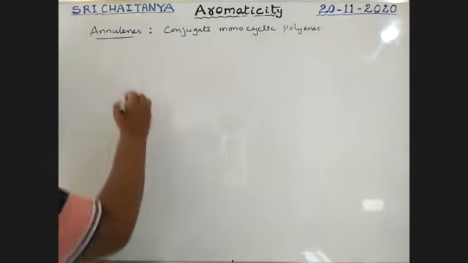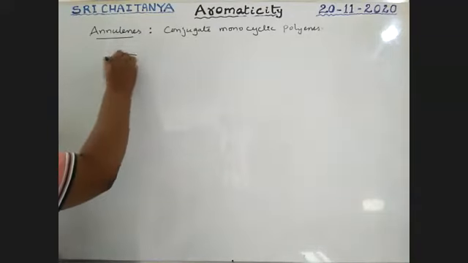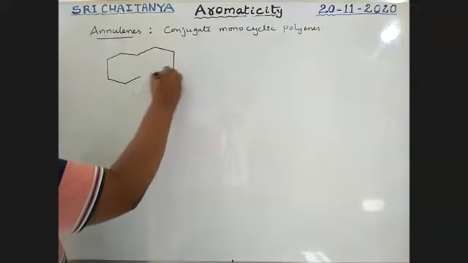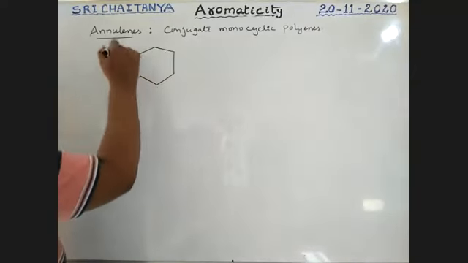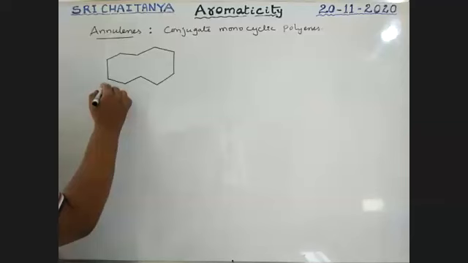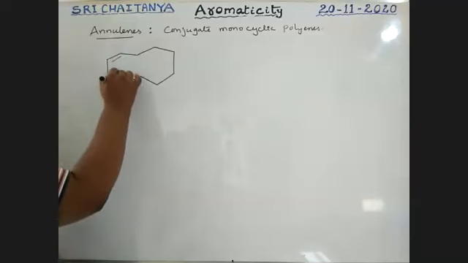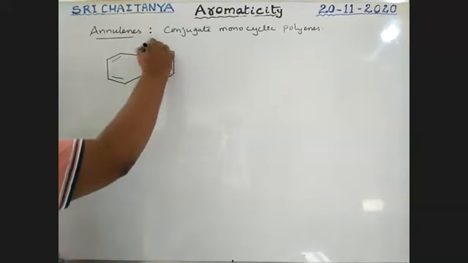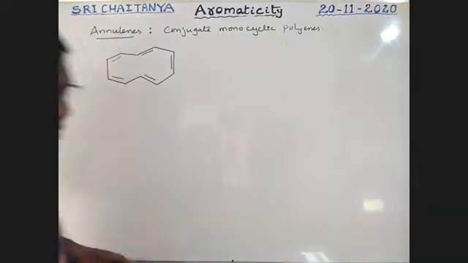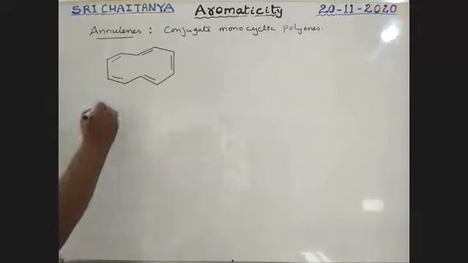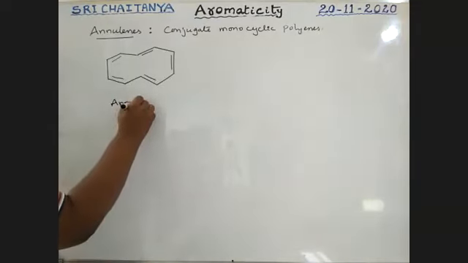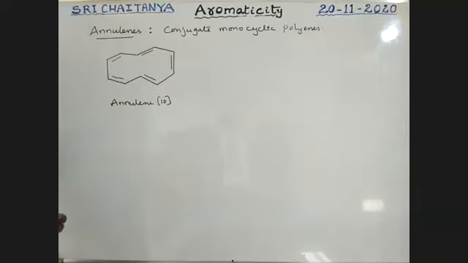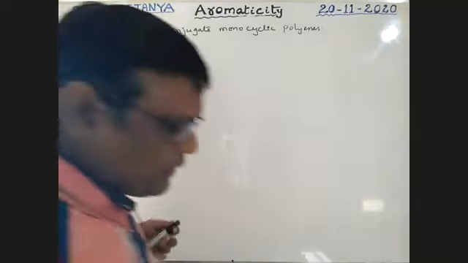Boys, see here, I am taking 5 pi bonds. 1, 2, 3, 4, 5 pi bonds. It is called annulene, [10]annulene. Listen carefully.